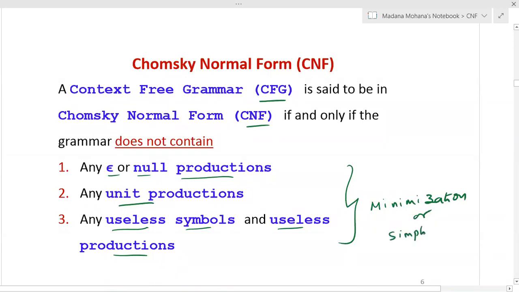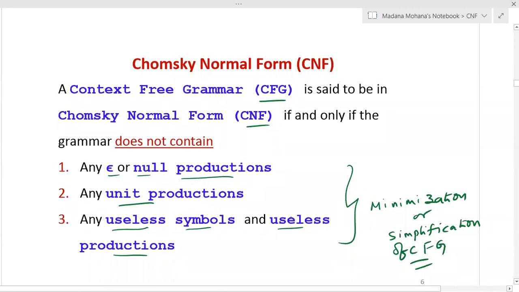In our previous lectures, we discussed how we can eliminate, for a given context-free grammar, epsilon or null productions, unit productions, useless symbols and useless productions. After removing all these from any given context-free grammar, only then can we convert it into Chomsky normal form.